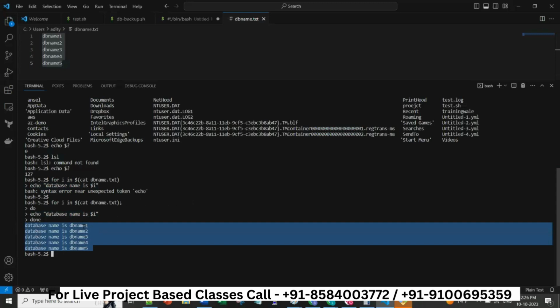Don't try to do more and more. This is not that you will become a PhD holder in shell script. There is no end of learning shell script and other things. You can keep learning.